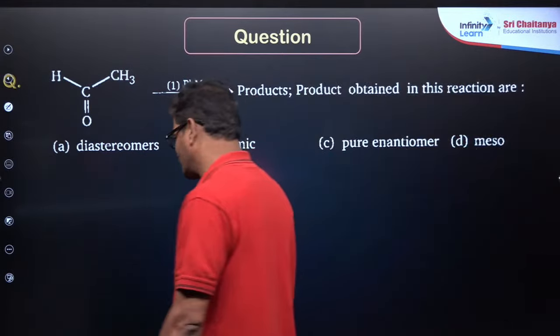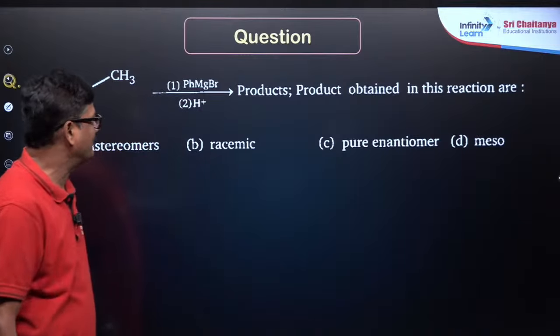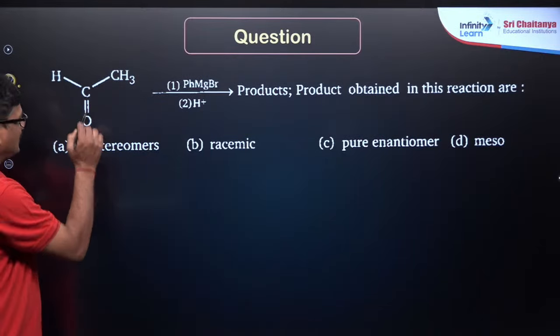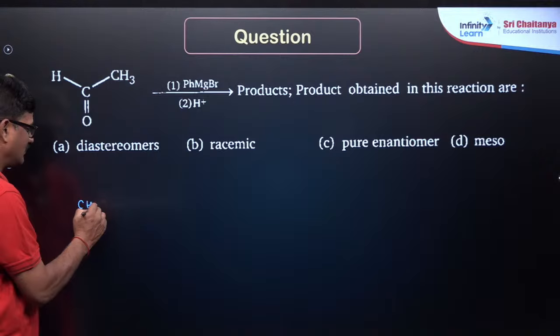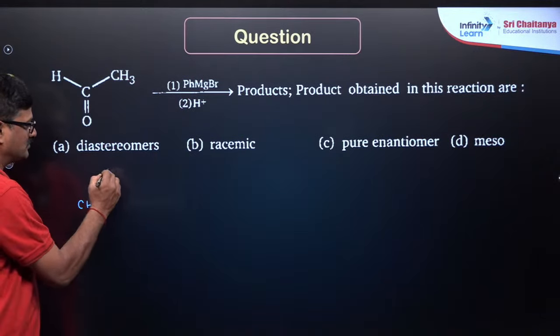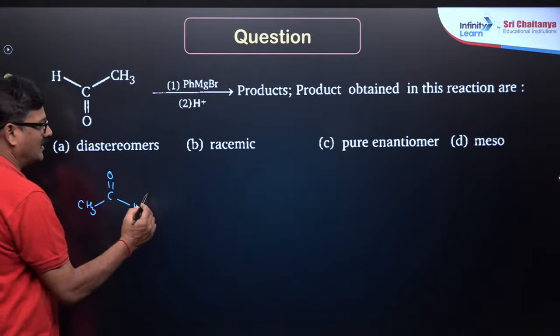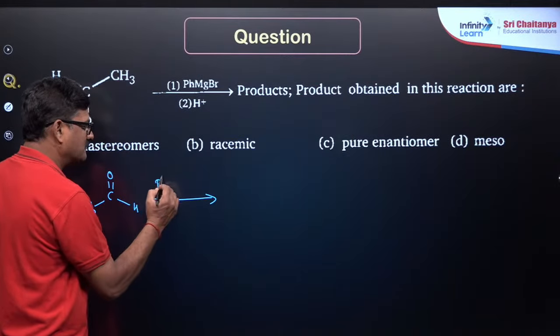You know the answer, but you may get stuck on stereochemistry here. So this is your CH3, C double bond O and H, and it is phenyl magnesium bromide.